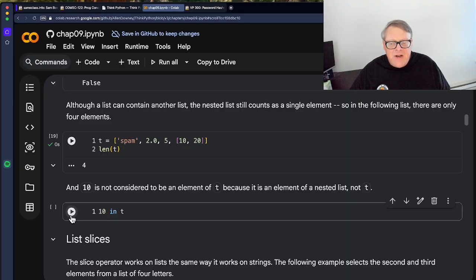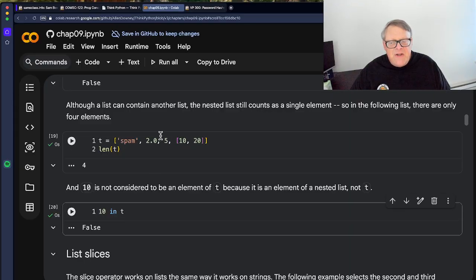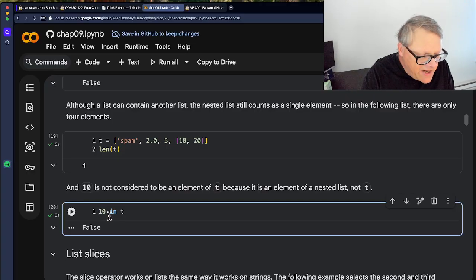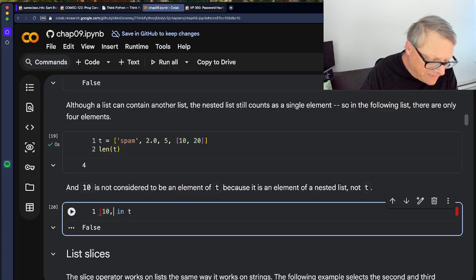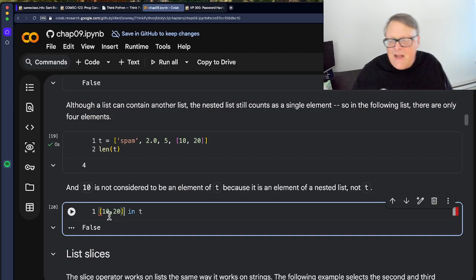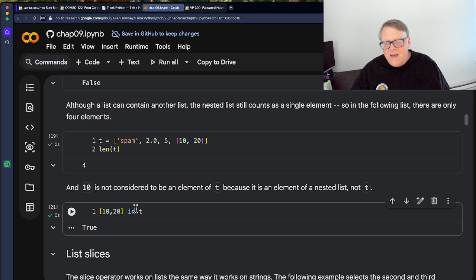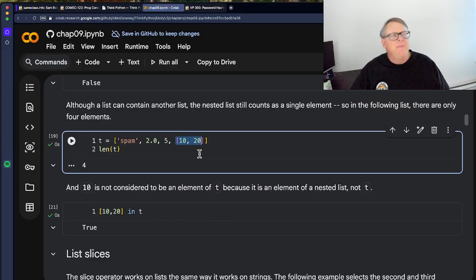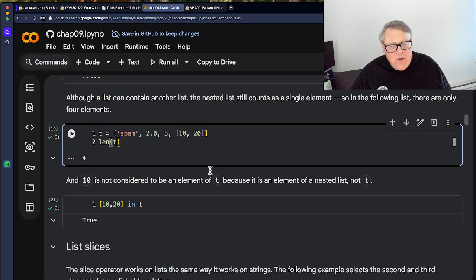That's an important fact. 10 is not there because there isn't a single item called 10. However, the list [10, 20] is in there. That's going to be true. So that may be a little confusing, but that's how it works. If you want to know if something's in the list, you have to have one complete element that matches what you're matching.